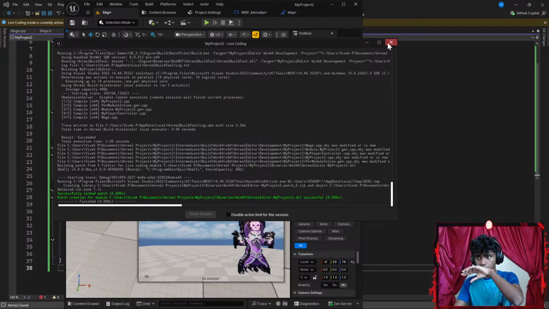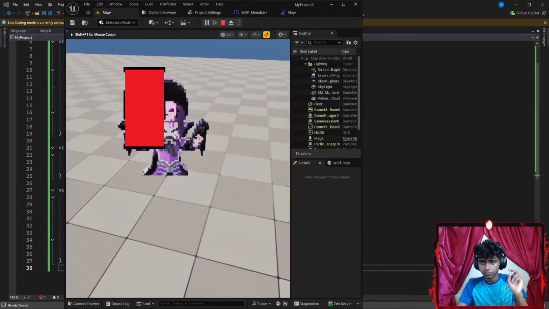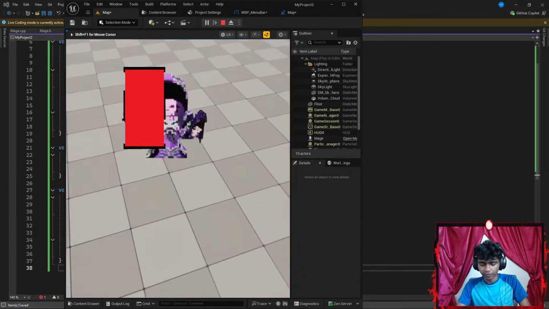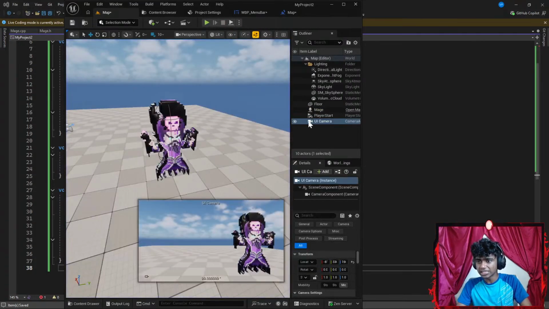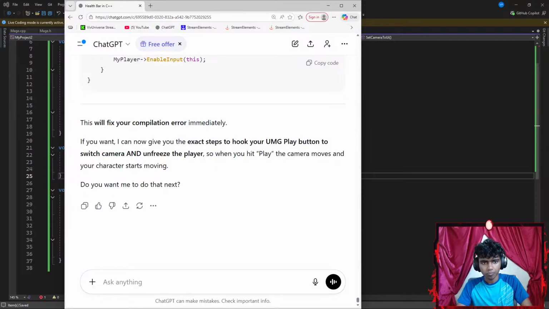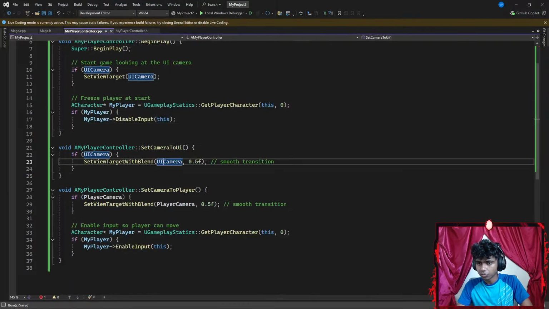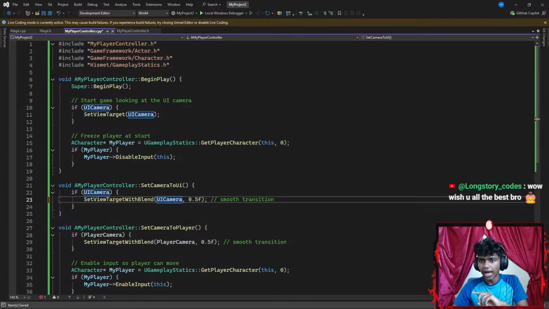Okay, let's run the code. Okay, I can still move around. And I don't see the perspective from my static UI camera. Wait, I think I see where I messed up here. Let me get Unreal Engine. It's called UI camera. So UI camera. There. Okay, that does not work. Okay, so I have UI camera.